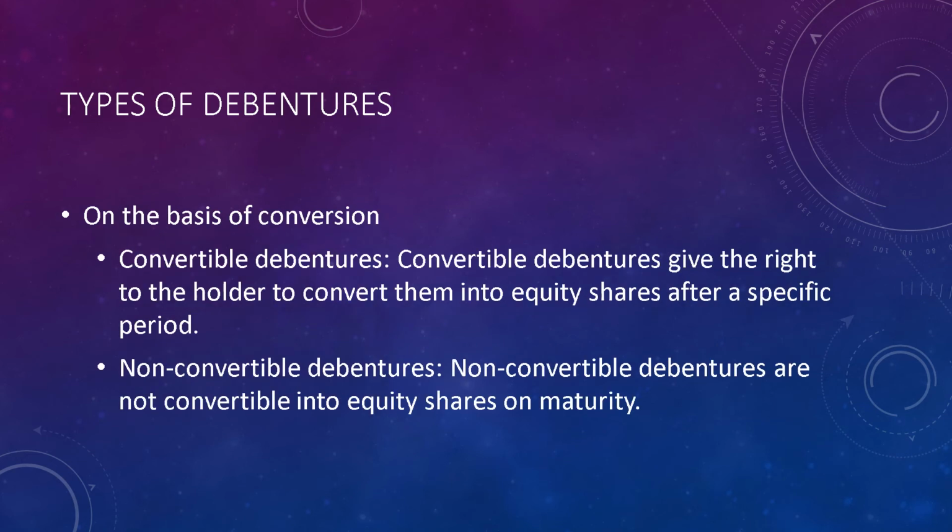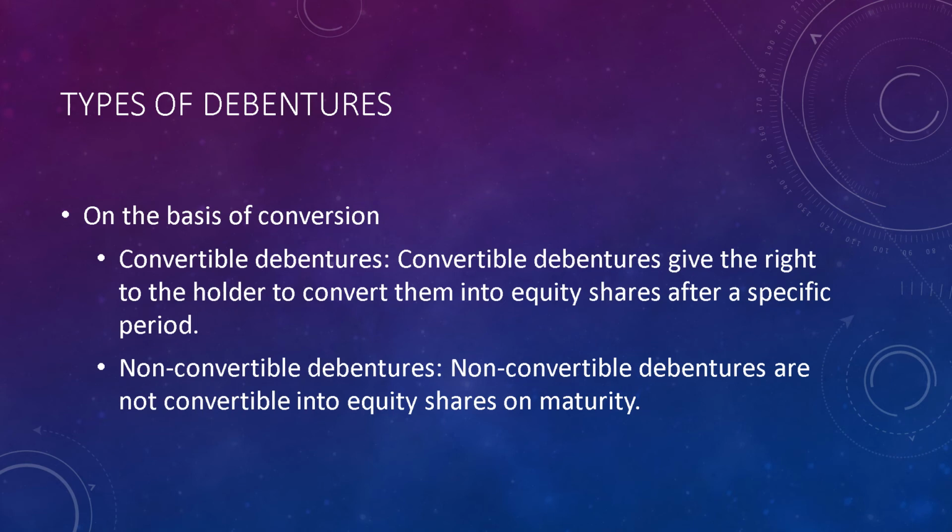The last category in the debenture is on the basis of conversion. Very important part here. Here the debenture holder gets the chance to become an owner from a creditor. As we know, the debenture holder is a creditor because he gives a loan to the company.